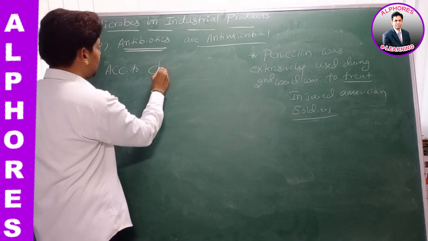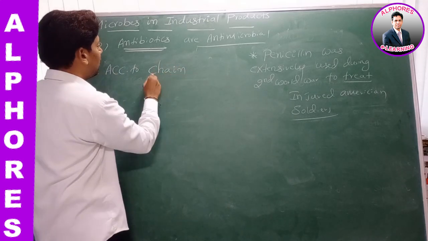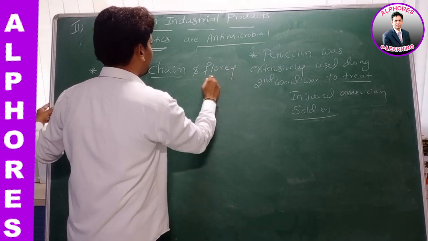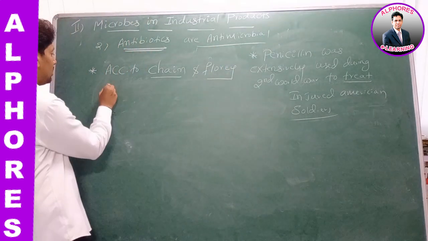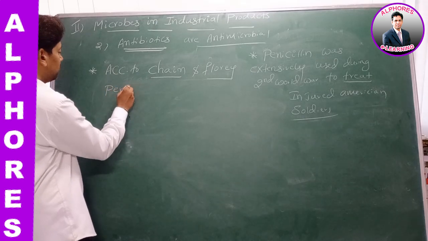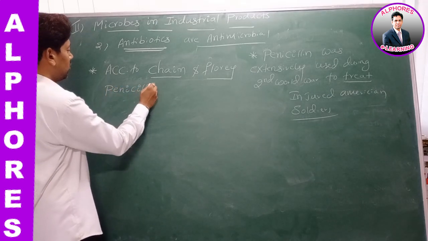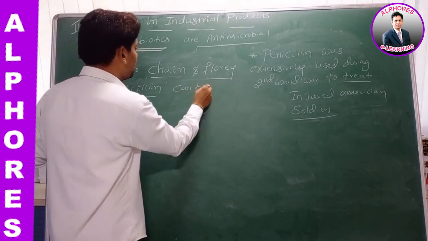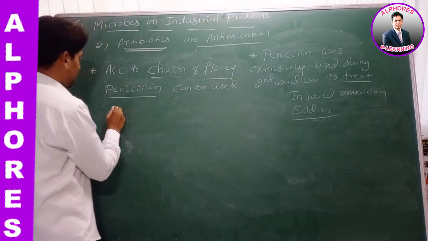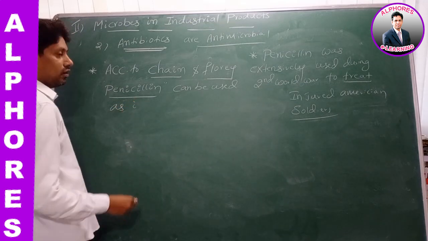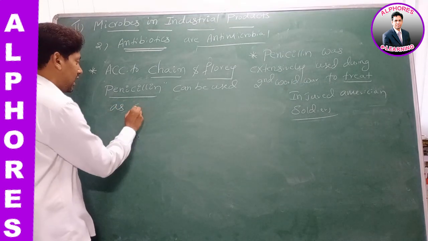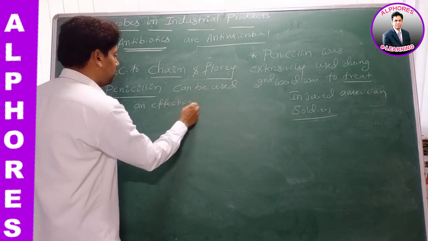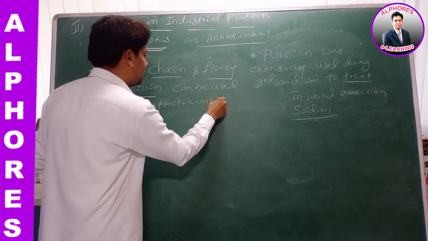According to the scientists' names I am writing, Chain and Florey, penicillin can be used as an effective antibiotic.